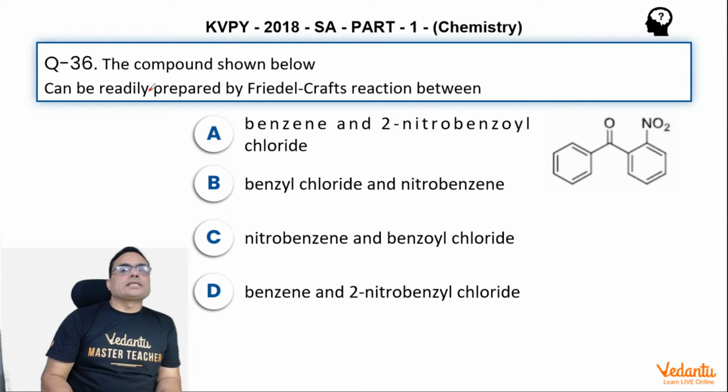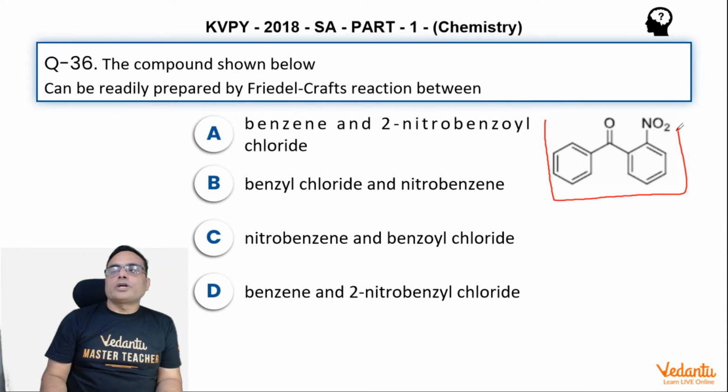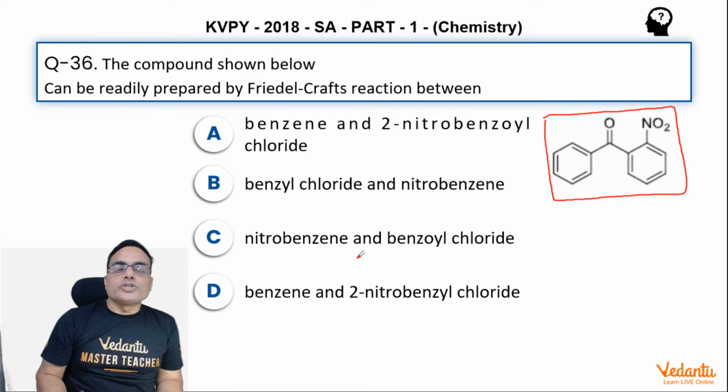Question number 36 says, the compound shown below can be readily prepared by Friedel-Crafts reaction between. This is the compound, and this is to be prepared by Friedel-Crafts reaction between benzene and 2-nitrobenzoyl chloride, benzyl chloride and nitrobenzene, nitrobenzene and benzoyl chloride, benzene and 2-nitrobenzyl chloride.